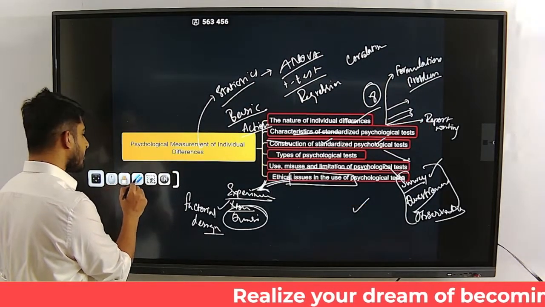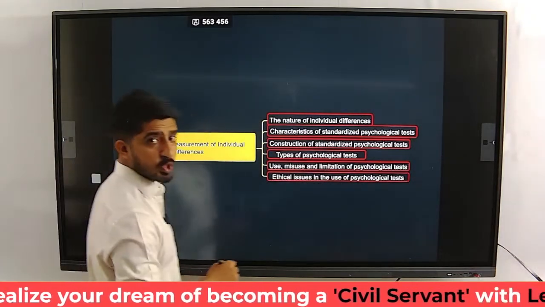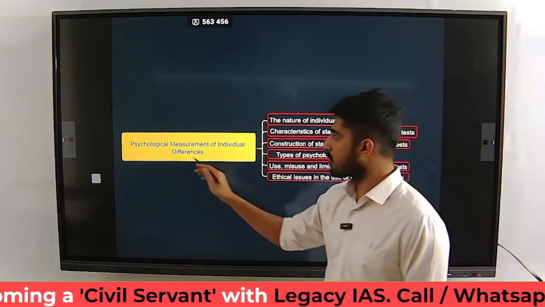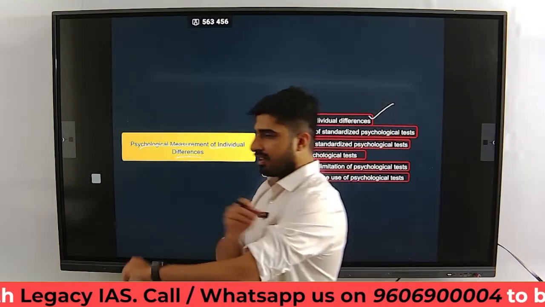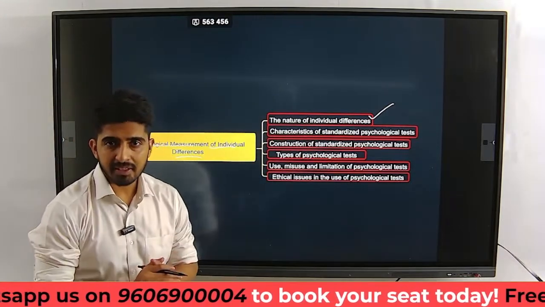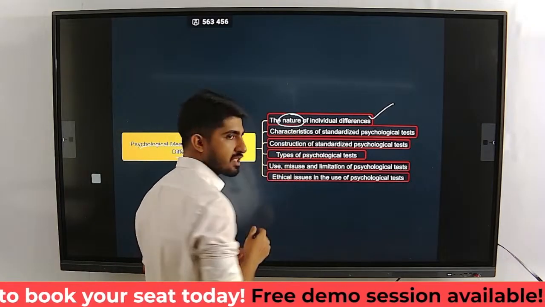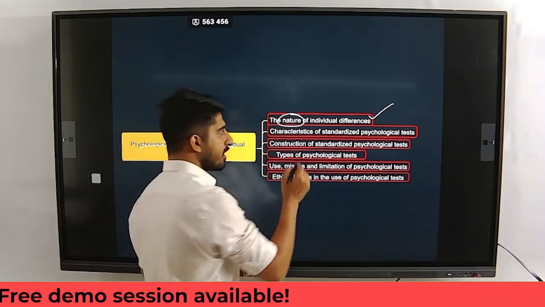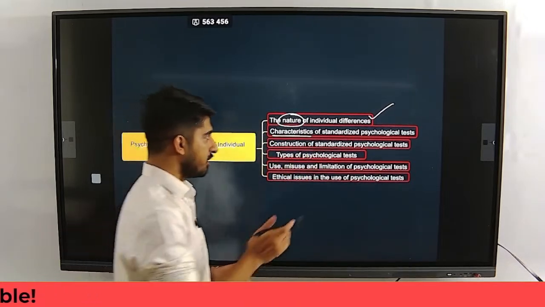And this is the chapter I was talking about. This chapter is in paper 2. The nature of individual differences. This chapter is about psychological measurement of individual differences. So how do individuals differ from one another? Why do they differ in the first place? Right? So what is the nature of individual differences? To what extent do they differ? And then how do we measure it using our psychological tests?